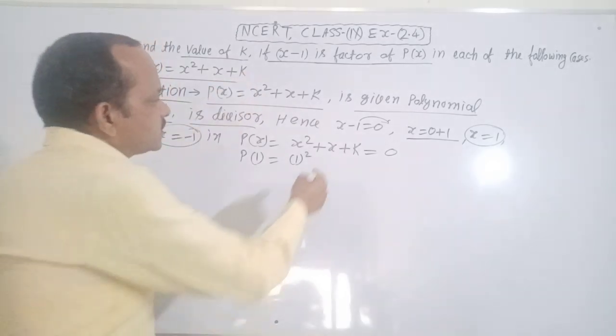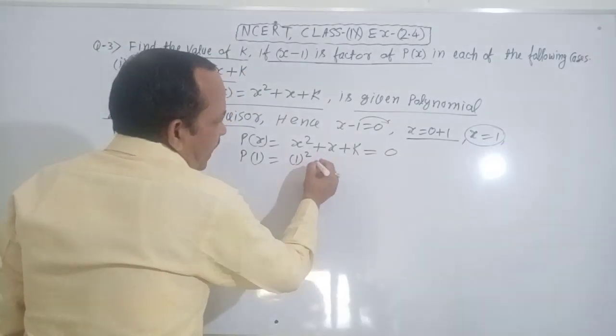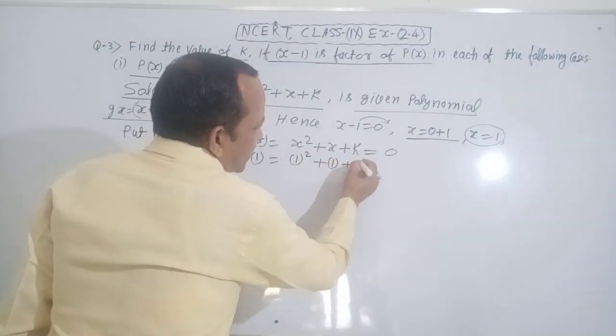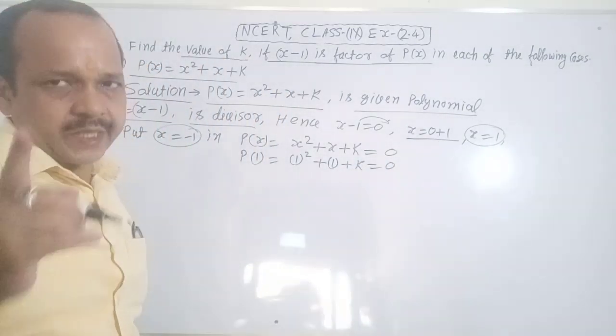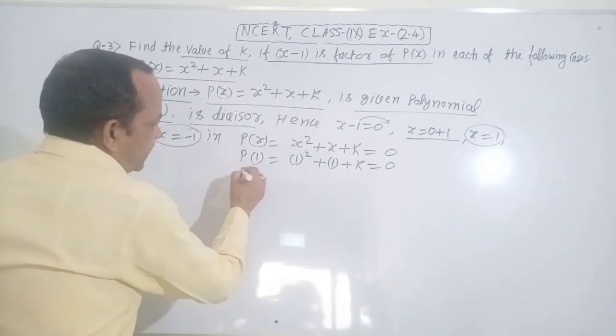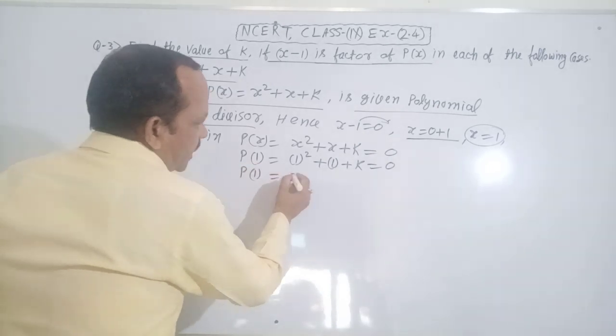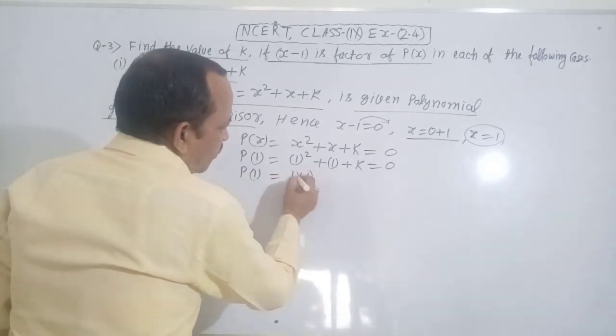It is clear? p(1) equals 1 square plus 1 plus k equals 0.